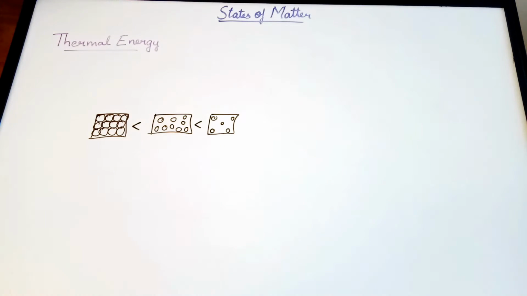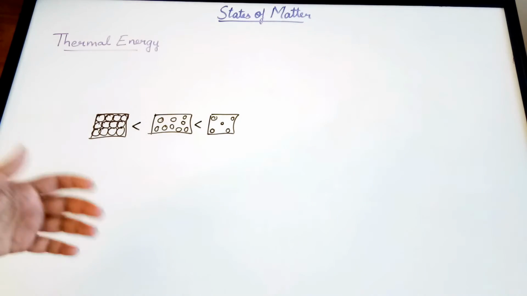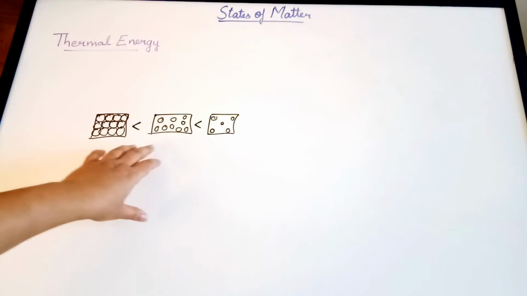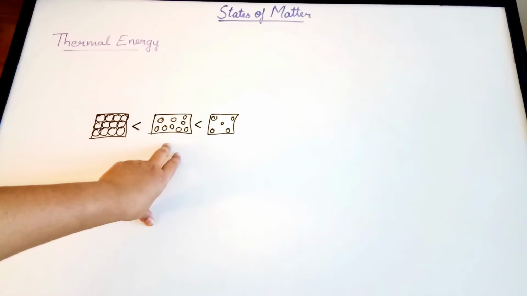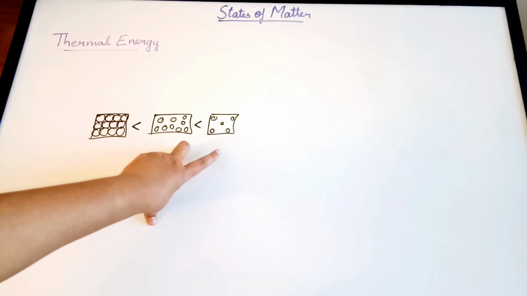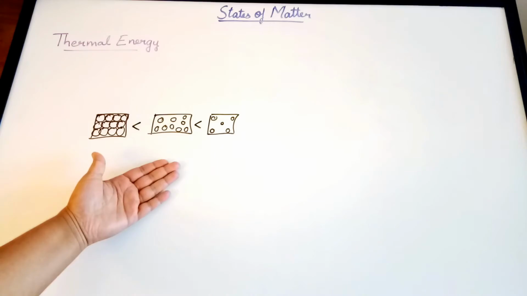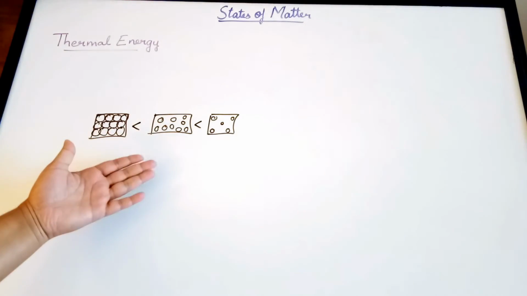Now, thermal energy is directly proportional to temperature. Generally, when there is an increase in temperature, the thermal energy also increases. For example, let's take interconversion of states of matter. A liquid can get converted to gas in the case of boiling, when heat is supplied and there is an increase in temperature.